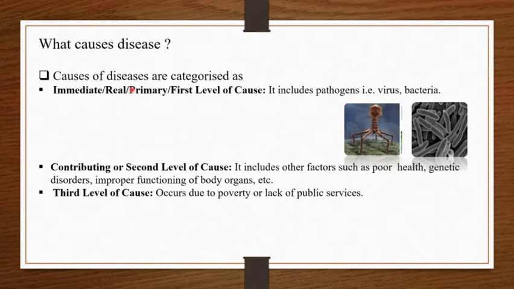So far we have seen what is health, what is disease, how disease can be classified on the basis of duration, and how disease can be classified on the basis of causative agent. But now we are going to see what causes disease. So causes of disease are categorized as immediate cause, which is also known as real or primary or first level of cause. This cause includes pathogens. Pathogens means virus, bacteria, fungi.